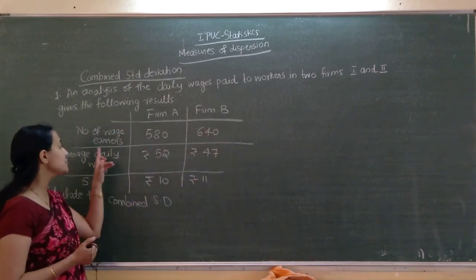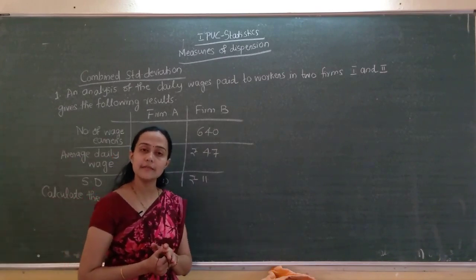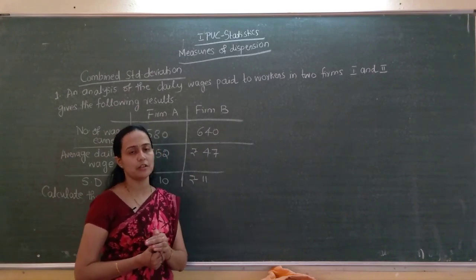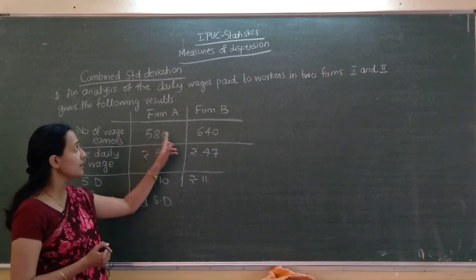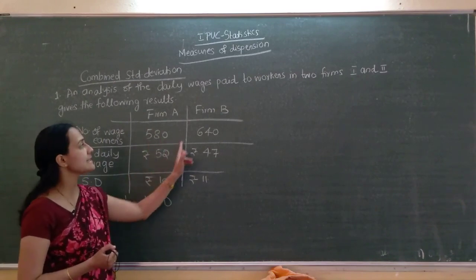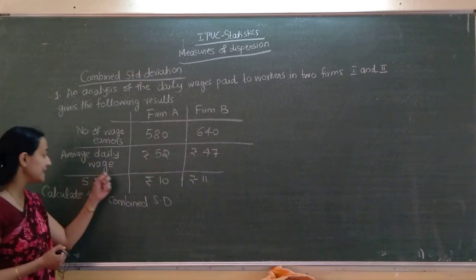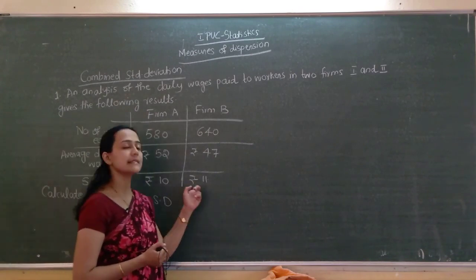Similarly, average daily wage. Average daily wage means what? Yes, it is the mean daily wage, or average daily wage means arithmetic mean. Arithmetic mean of first firm, this is arithmetic mean of second firm. Third, standard deviation is given: standard deviation of first firm, standard deviation of second firm.